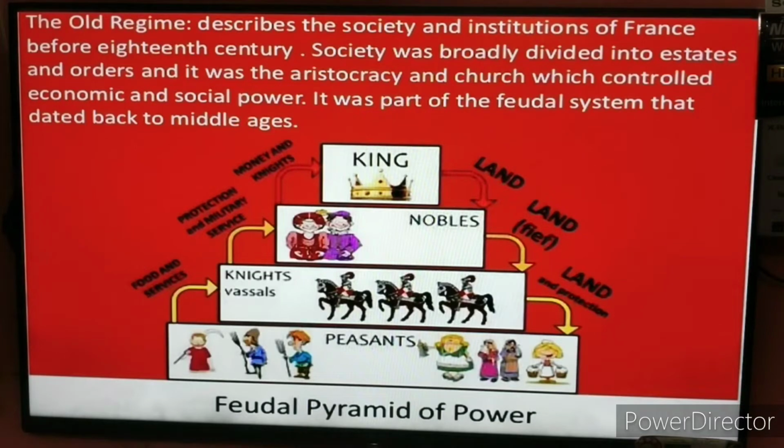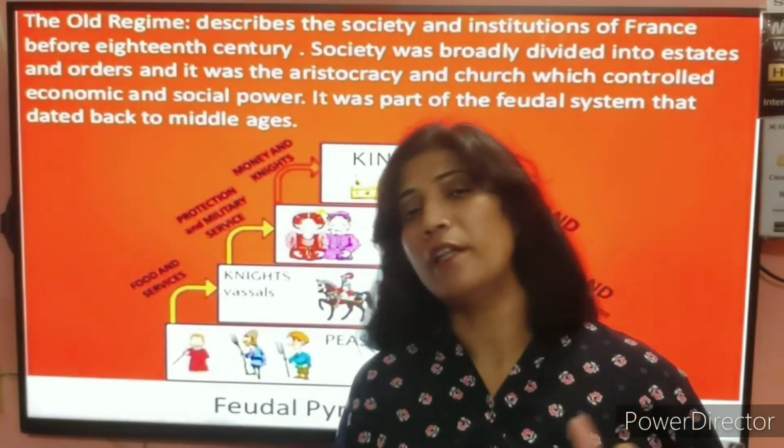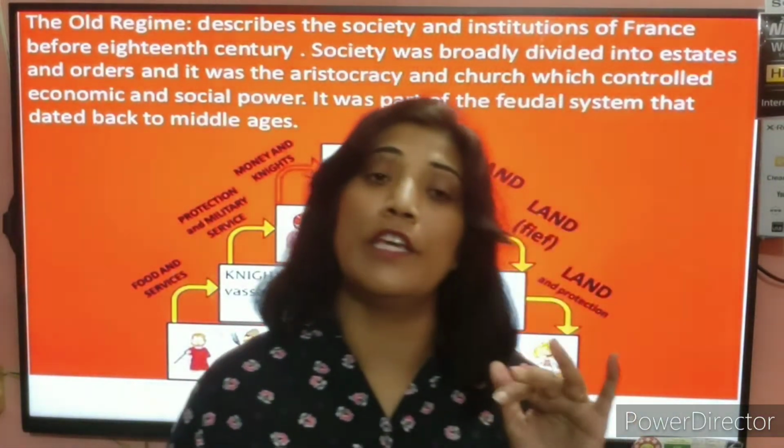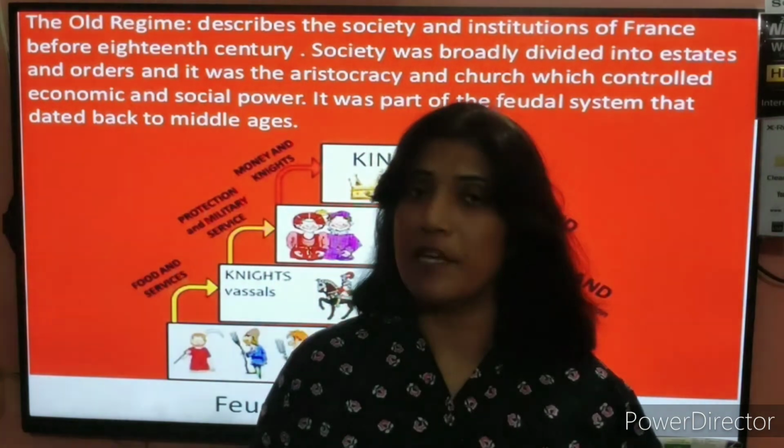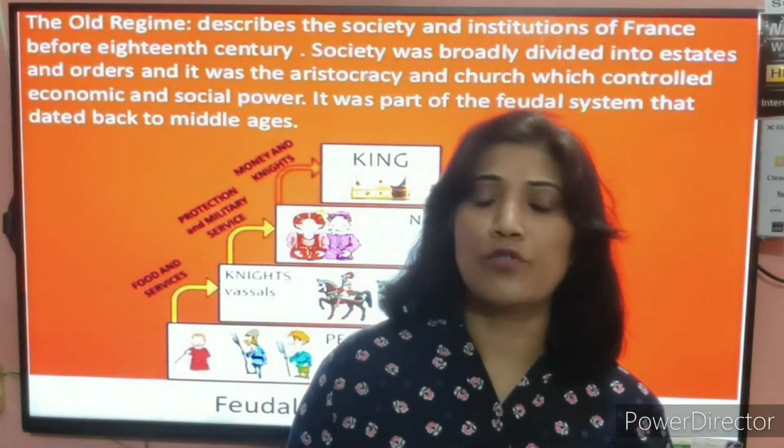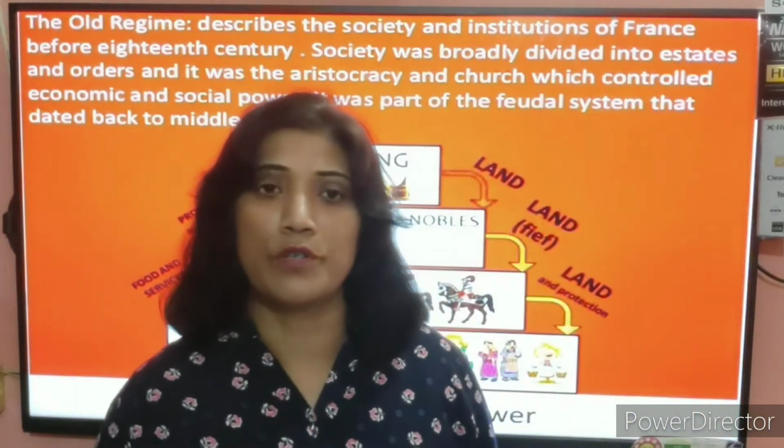Society was broadly divided into states and orders, and it was the aristocracy and church which used to control the economic and the social power. It was part of the feudal system that dated back to the Middle Ages. You know that the Middle Ages end with the part of the 18th century. So till the 18th century in France, the feudal system was also going on.